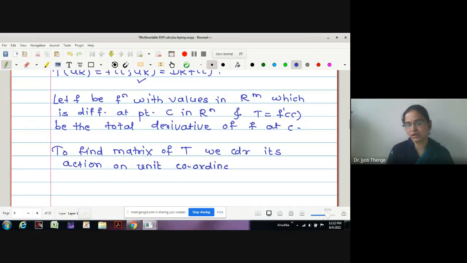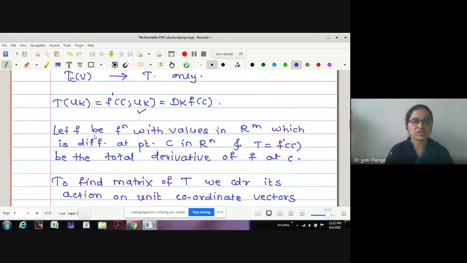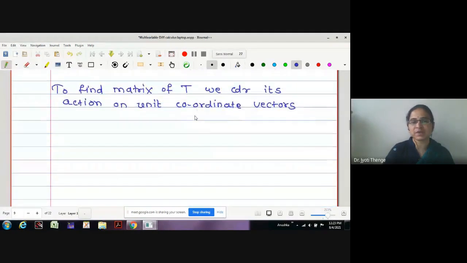Why will we consider the action on unit coordinate vectors? Just now I told you, no? Because if we take its action on unit coordinate vectors, it will give us the partial derivative. And in the last theorem itself, we have seen that the total derivative can be expressed in terms of its partial derivatives. Therefore, we will consider the action of T on unit coordinate vectors u1, u2 up to un.